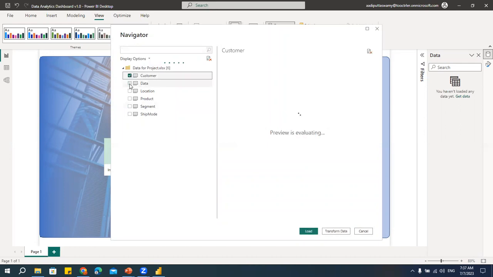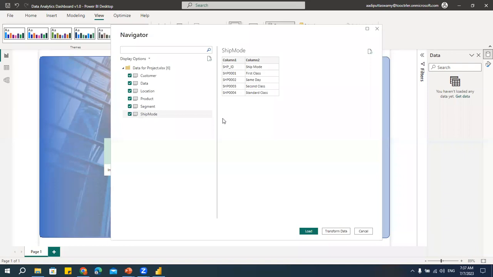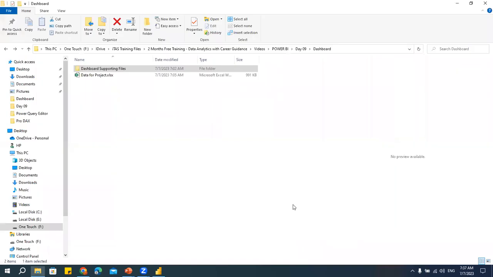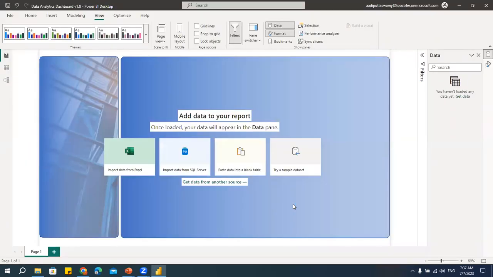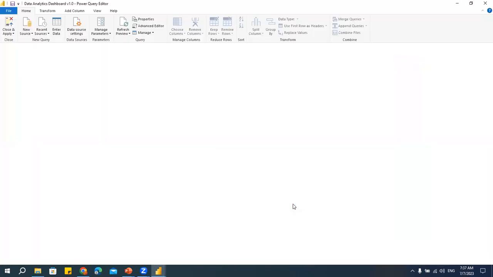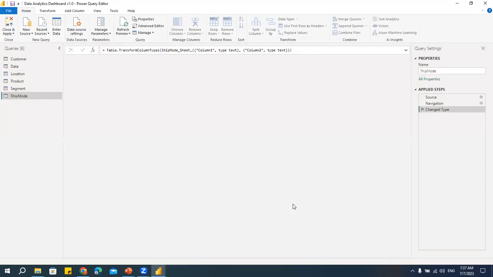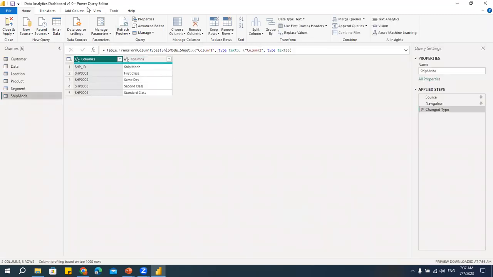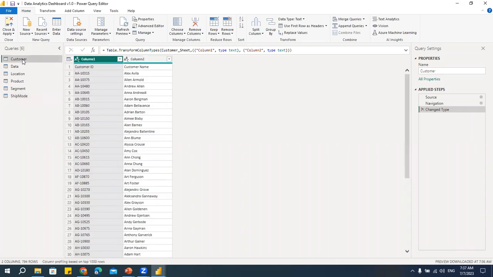Now I'll connect all these tables, right? Now, when I'm actually importing the data, you can see there are some changes we have to do. That is, we need to modify some data. So if you think there are some modifications, then directly we'll go to this Transform Data. If not, directly come to this Power BI Desktop. But if you think there are some changes to be done, some transformation has to be done, then go to Power Query Editor.